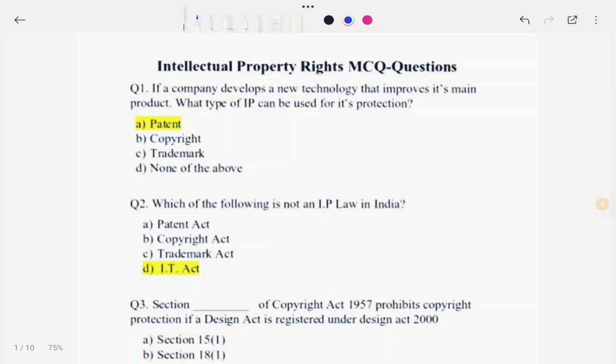We are going to solve a few most important MCQs on intellectual property rights. So those who are preparing for All India Bar examination this year, this video lecture will be very helpful for you all.